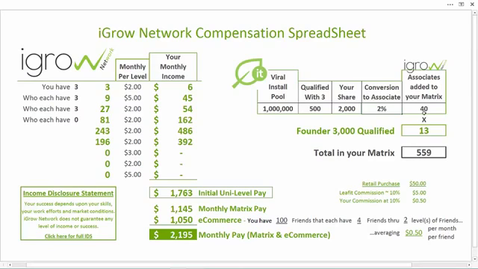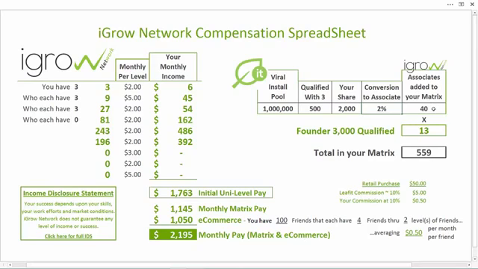Just 2% of these 2,000 people that joined our social network hear the buzz about being able to make even more money. That's 40 associates that are now personally enrolled by you. 40 of them that spill into your matrix. And it's not just you. Remember your 3 friends that each found 3 friends of their own? Yeah, they're Founder 3000 qualified as well. And the 9, each one of them found 3 friends for themselves. They're Founder 3000 qualified as well. That's 13 of you inside of your matrix that are going to receive 40 associates.